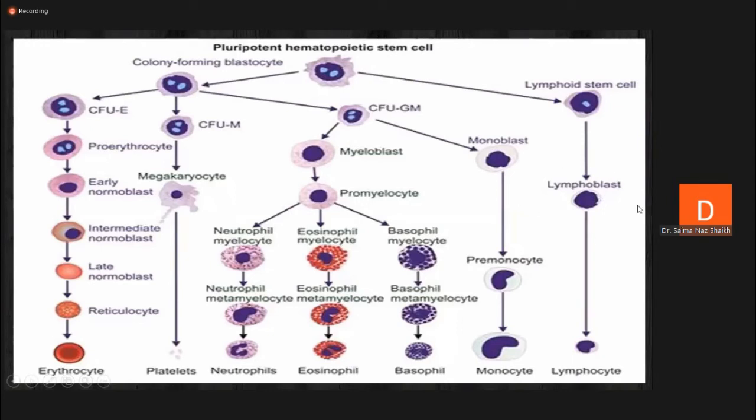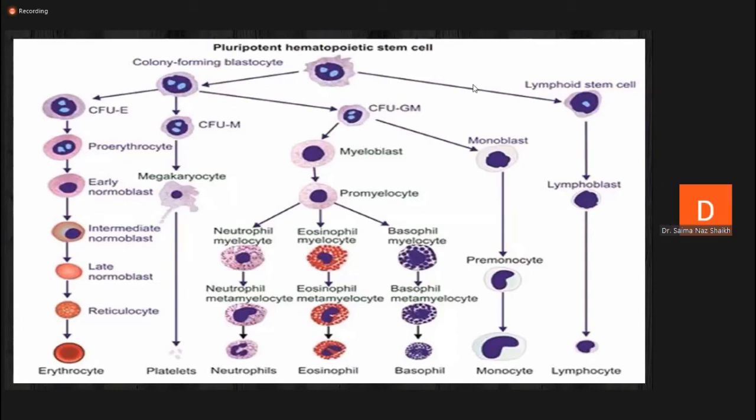Lymphoid precursor cells reside in the bone marrow and then differentiate into T and B lymphocyte. T lymphocyte moves towards the thymus and B lymphocyte resides in the bone marrow.